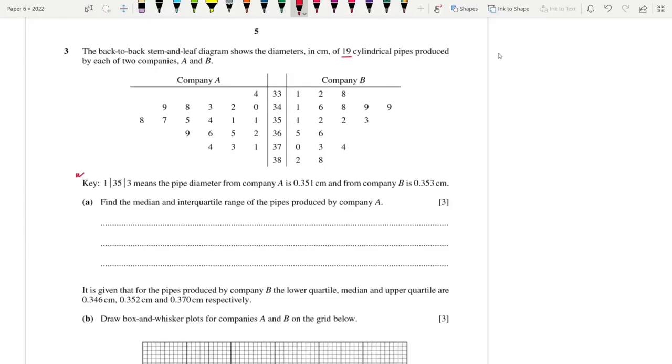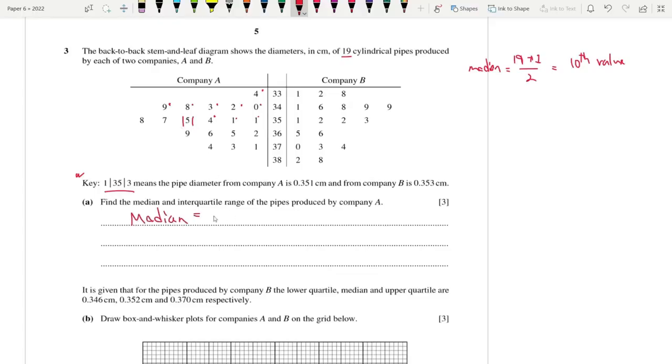Okay, so 19. 19 is an odd number. So the median is actually the (19 plus 1) by 2, that's the 10th value. This is how you find the median for odd numbers. It's (n plus 1) by 2, that value. Okay, so here's how you count. This is your first value, 1 2 3 4 5 6 7 8 9 10. This is your 10th value. Okay, so what does this mean? Essentially, it's 0.351, right? So this is actually 0.355.